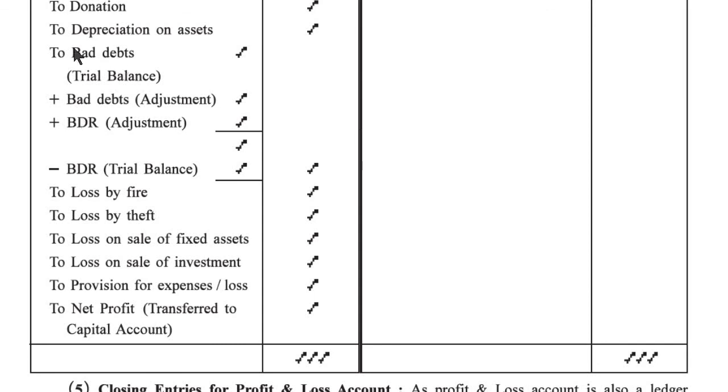We add this to the bad debt trial balance, and this format is called TAAT. So: trial balance bad debt, adjustment bad debt, plus BDR adjustment, and minus BDR trial balance.